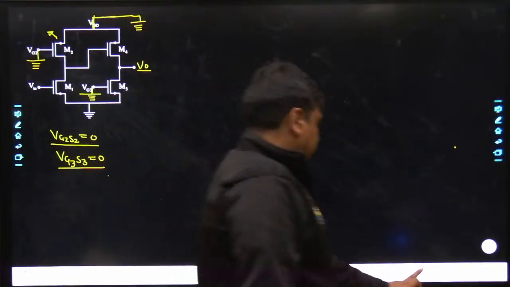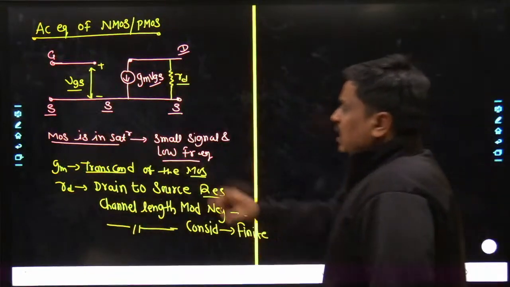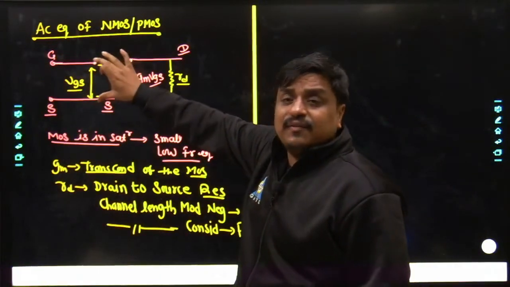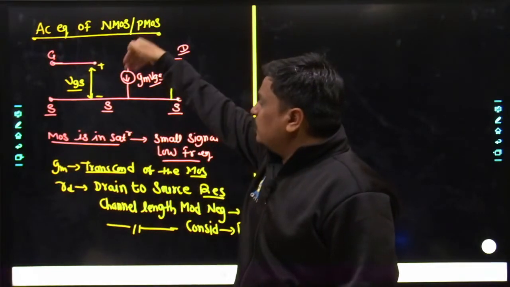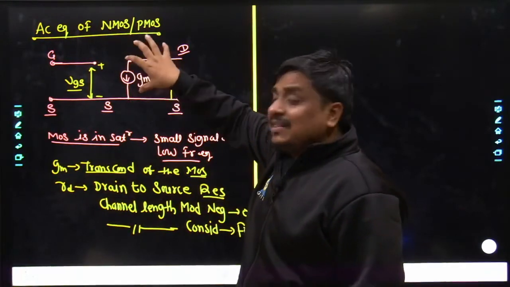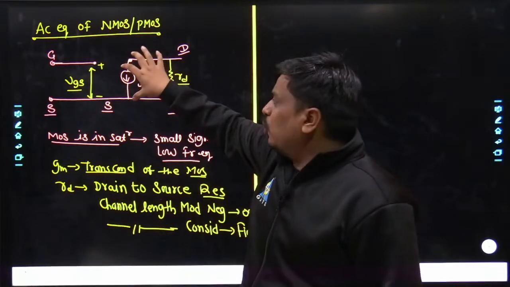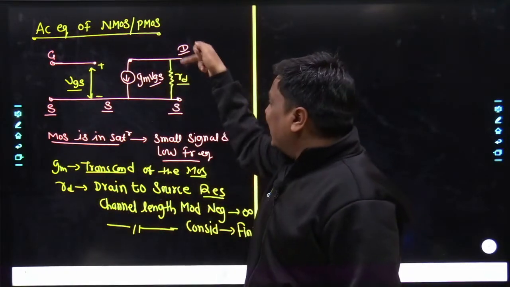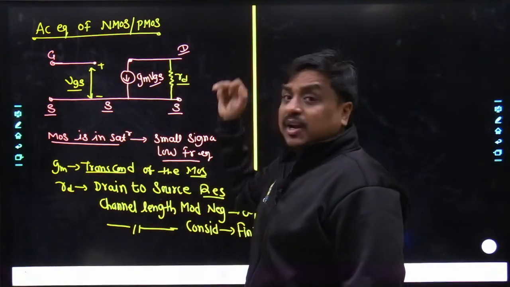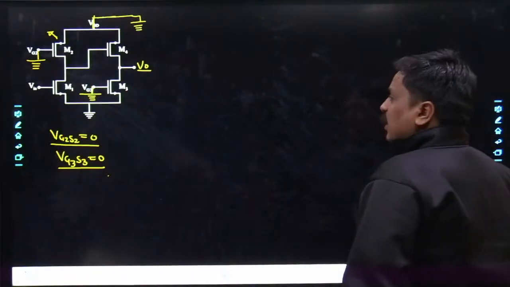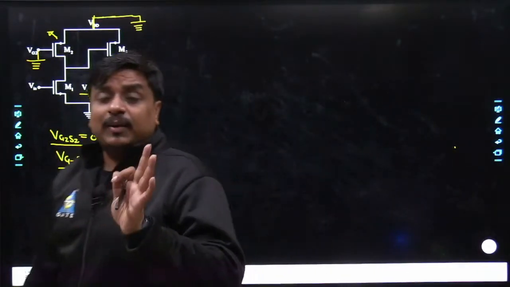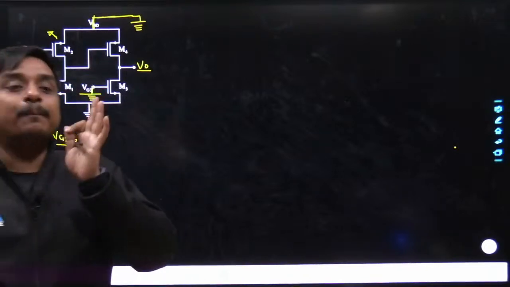My dear friends, try to understand in this way. If VGS itself is 0, the output dependent current would become 0. That means the MOS would only be replaced by an RD, and that too between drain and source. Agreed with what I am saying? I would repeat this fundamental once again because it's an utterly important fundamental.